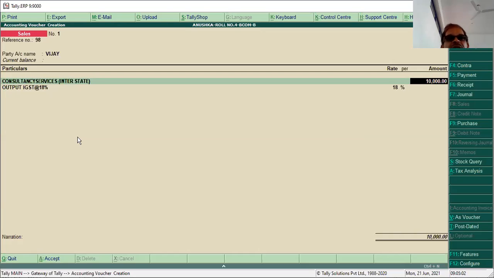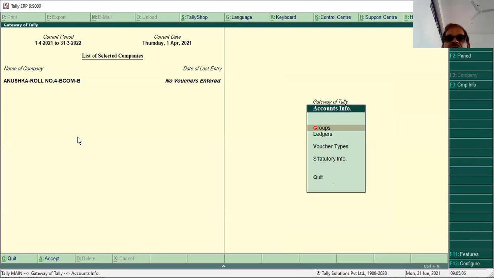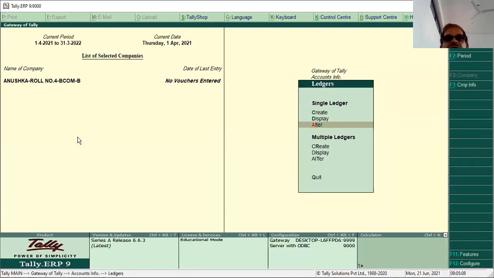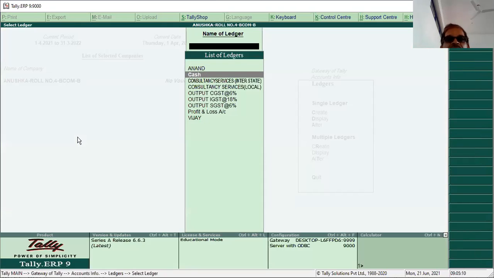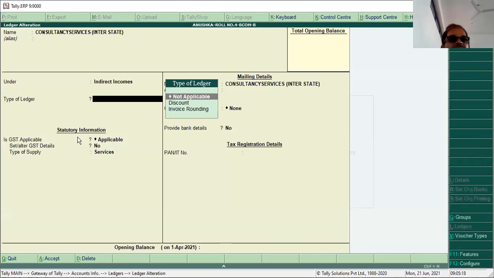I'll just press escape. Check out again ledger, alter. Now in this interstate consultant services and local, enter on that. What we have done, we have not entered the GST rate there. Set alter GST rates. We have not entered it. Okay, you have to set alter, make it to yes.